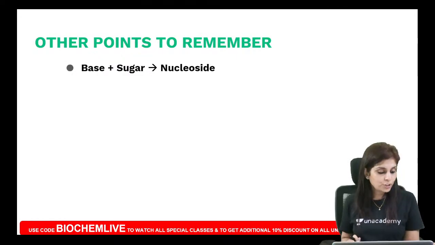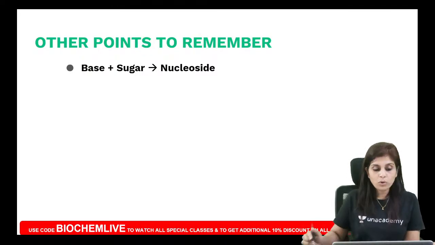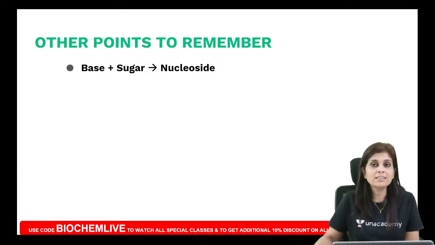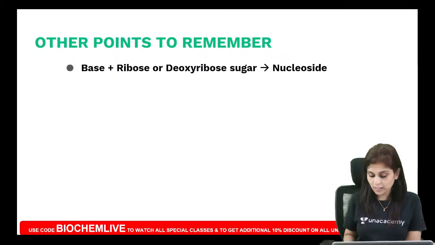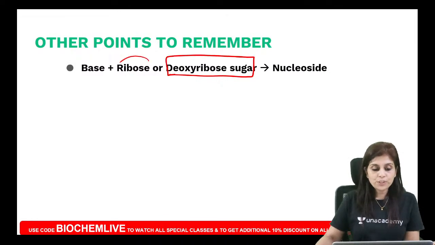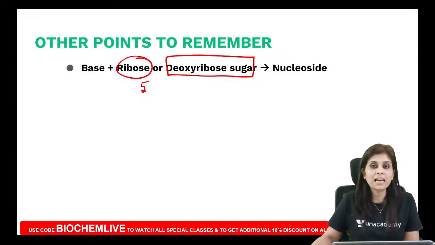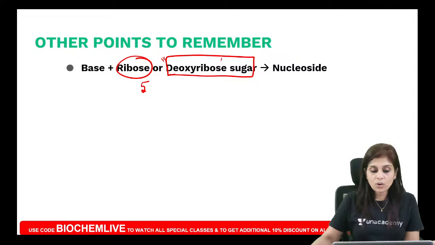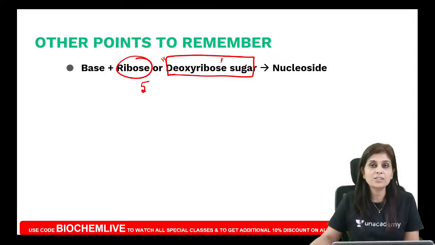Now what is the sugar that gets attached? The sugar is either ribose or deoxyribose sugar. Can you tell me what is deoxyribose sugar? Ribose is a pentose. It has 5 carbon atoms and all these carbon atoms will have hydroxyl groups. When you call something deoxyribose, it means the second carbon atom alone has lost its oxygen.